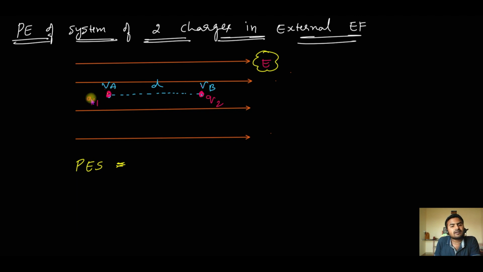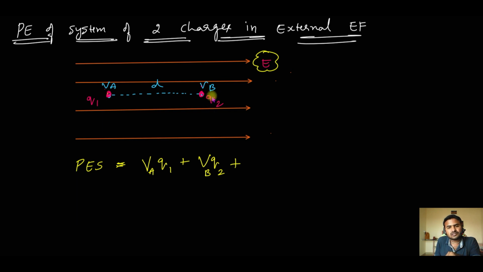Now how much charge have I brought? q1. So I have kept a charge q1 at a point where the potential is VA. So how much will be the potential energy? That will be VA into q1. That will be the potential energy of this charge q1 at this point. Now how much will be the potential energy of this charge q2 at this point? That will be VB into q2, right?